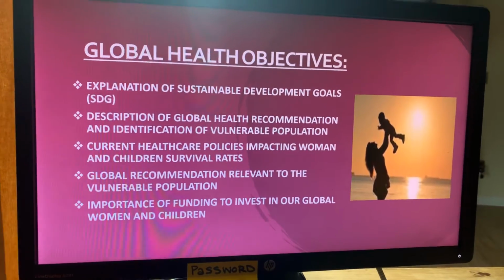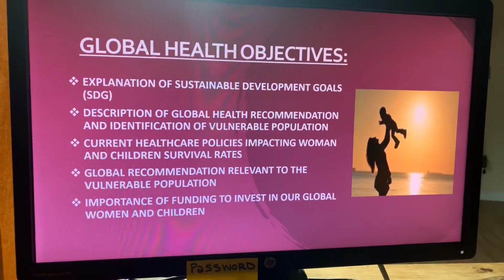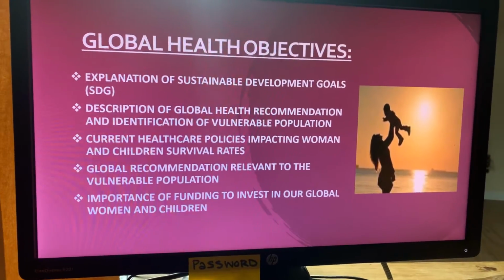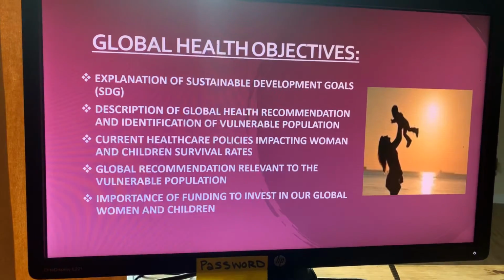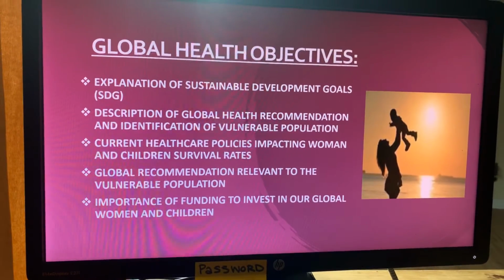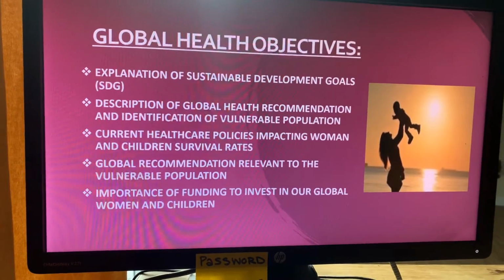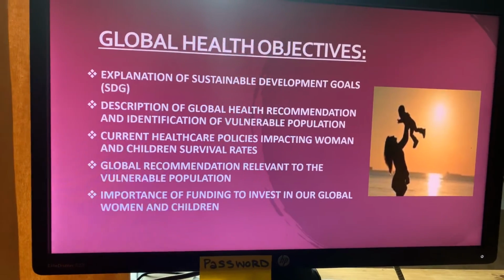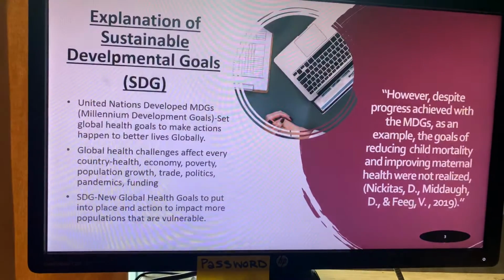First, I'm going to explain the SDG, which is the Sustainable Developmental Goals. Then I will do a description of global health recommendation and identification of the vulnerable population that I have chosen, the current healthcare policies that impact women and children survival rates, the global recommendation relevant to this vulnerable population, and the importance of funding to invest in our global women and children.